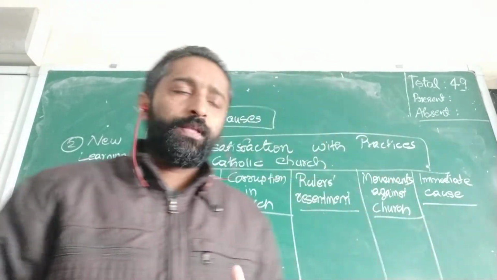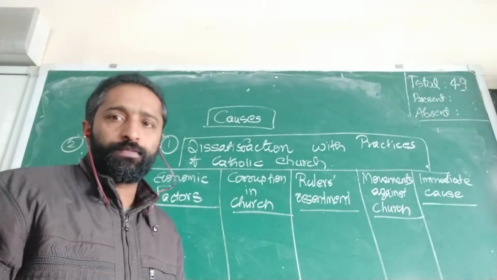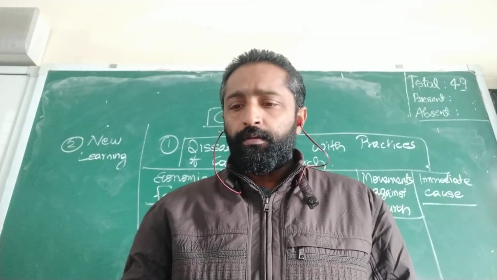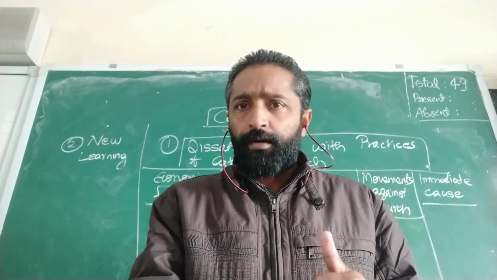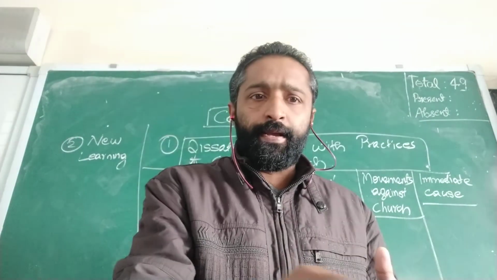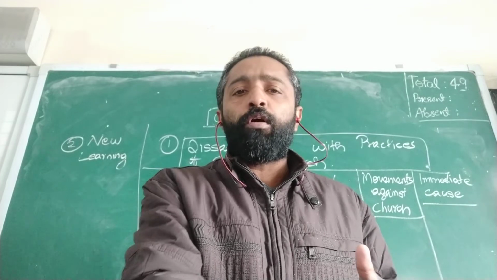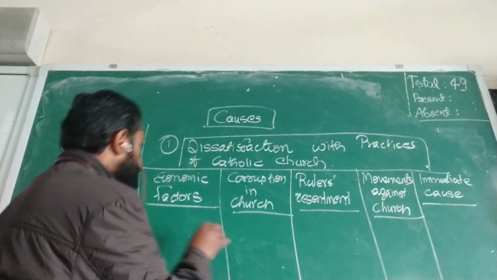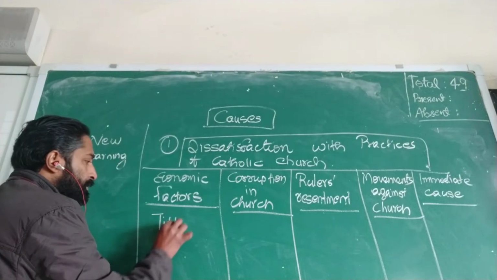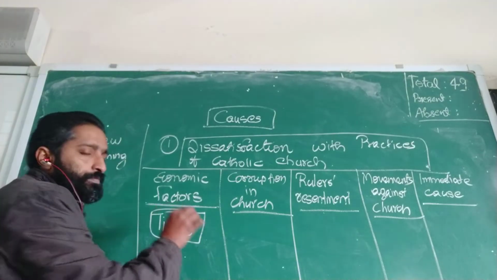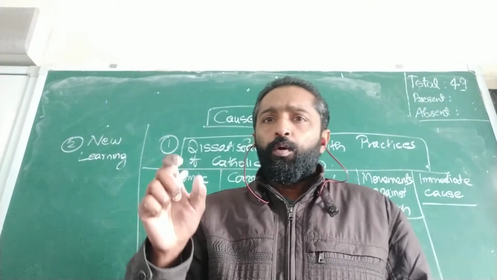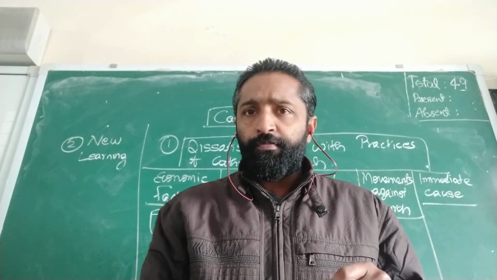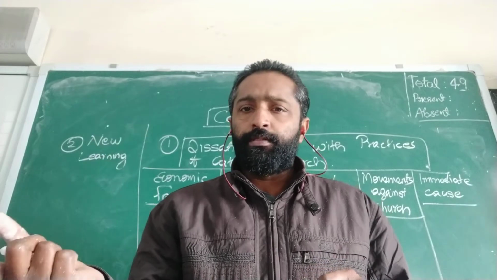Now come to the first one, the economic factors. The church had vast properties and ample income from all these properties, and 1/10 of the income of a person must be given to the church. This was called tithe.